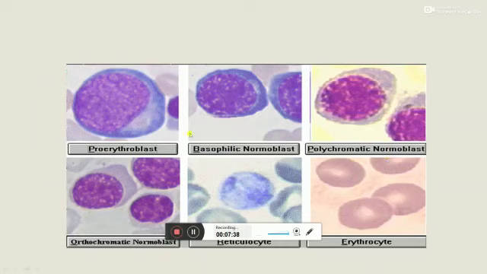In this diagram of proerythroblast, there is slight basophilia and two nuclei are seen. In basophilic normoblast, there is more basophilic cytoplasm, and in polychromatophilic normoblast, there is slight hemoglobinization of the cytoplasm. In orthochromatic normoblast, the cytoplasm is almost similar to mature RBC. This is a reticulocyte containing a small amount of RNA, and this is a mature RBC.